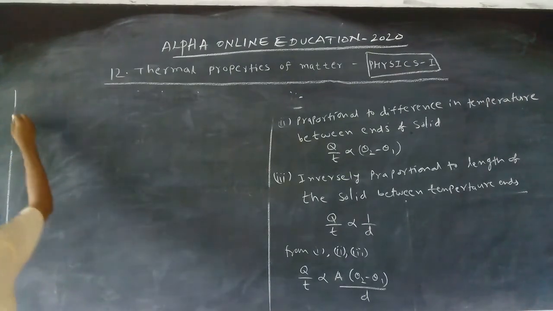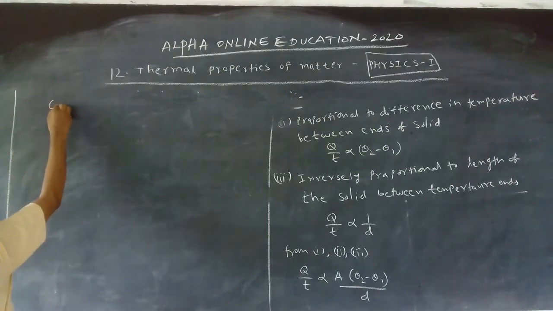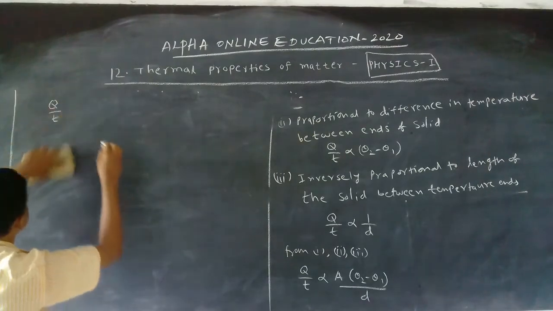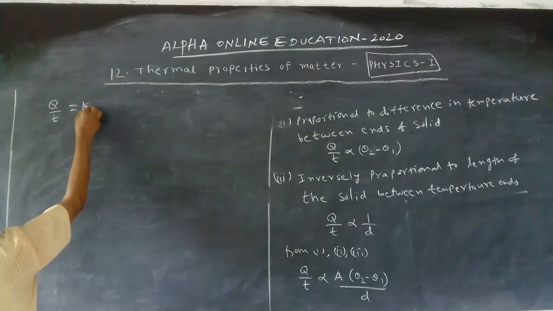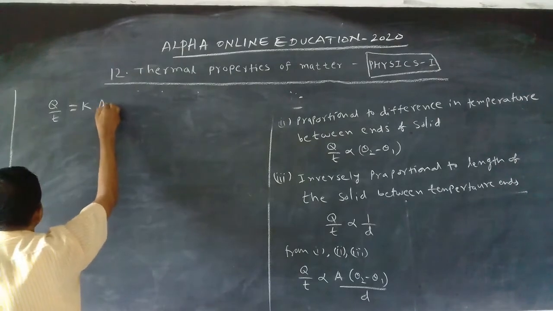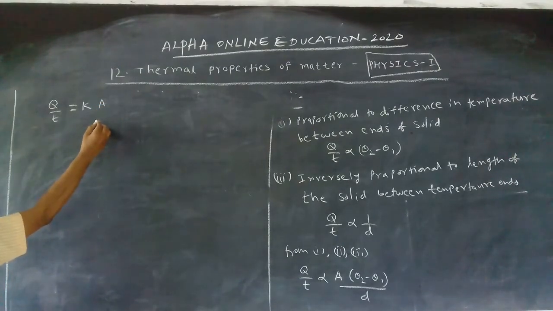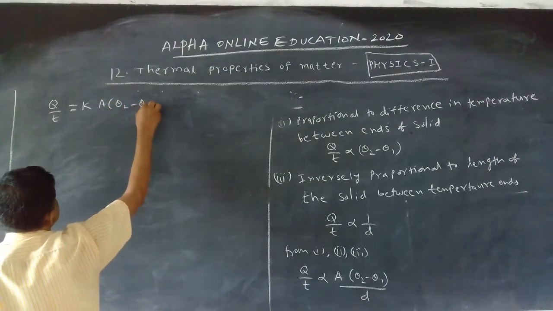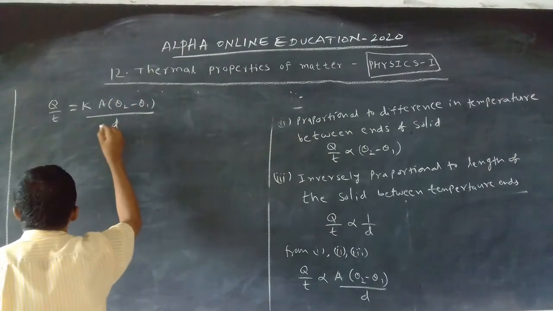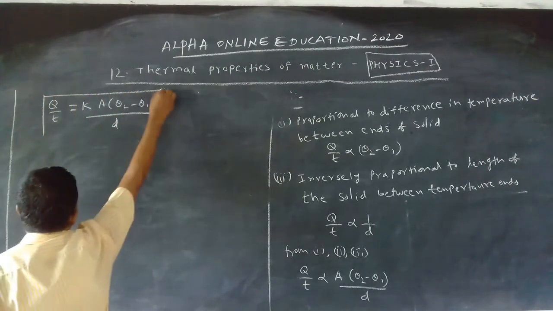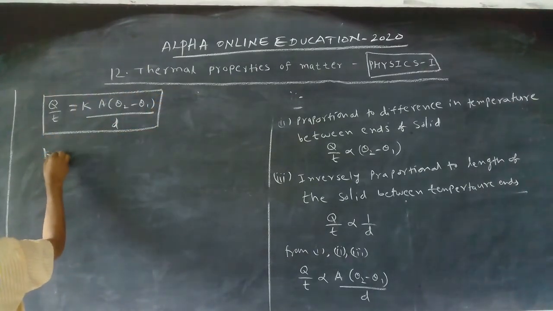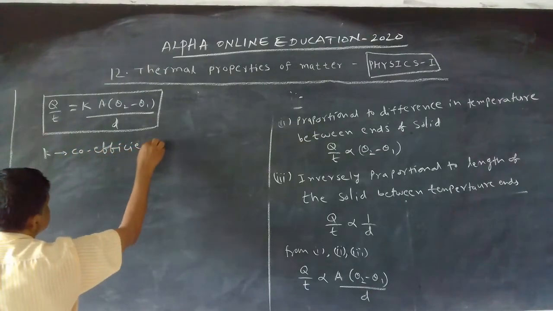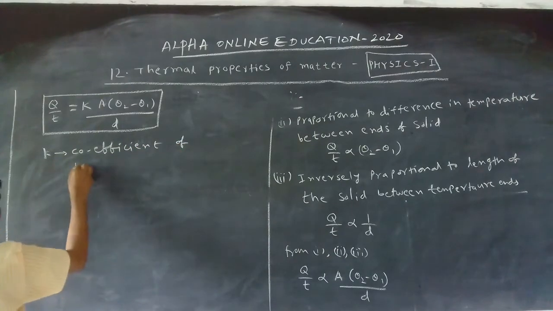Now let us see the mechanism. If the proportionality is removed, we get one constant, that is K. Q by T equals K A into theta 2 minus theta 1 by D. This is the expression, and here K is called the coefficient of thermal conductivity.